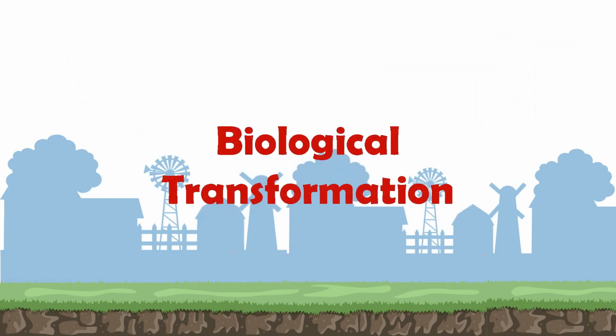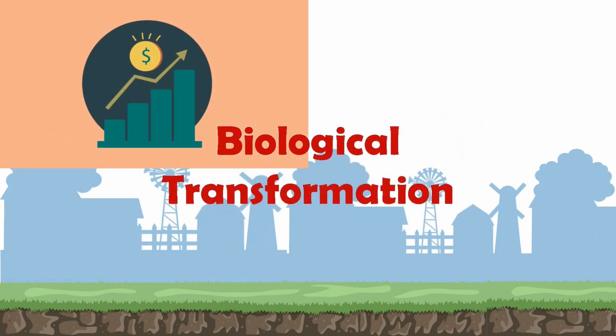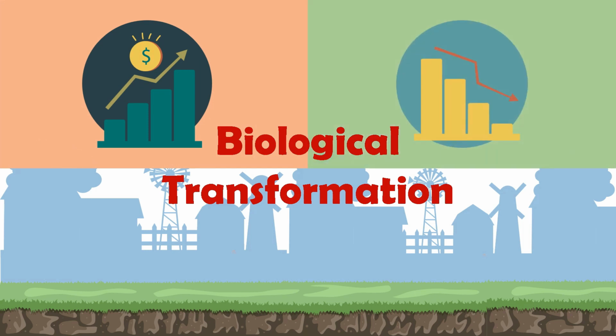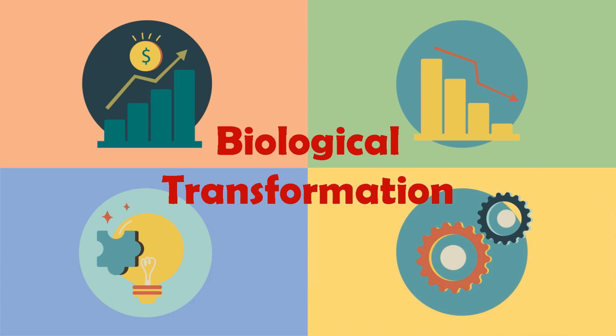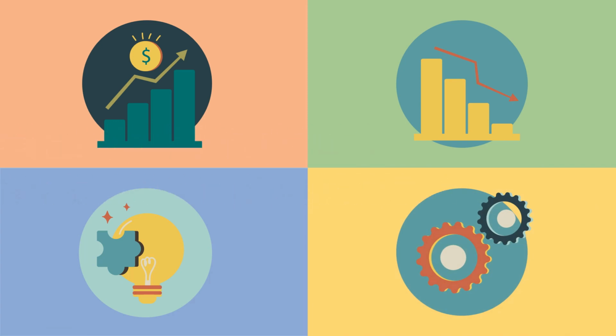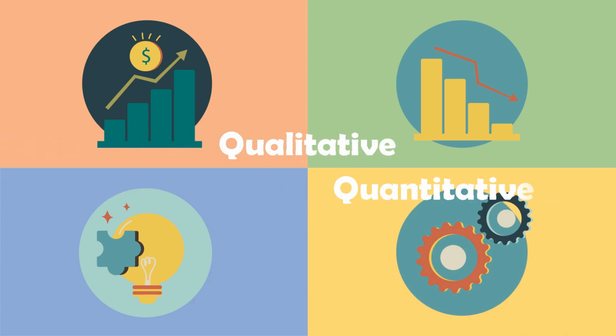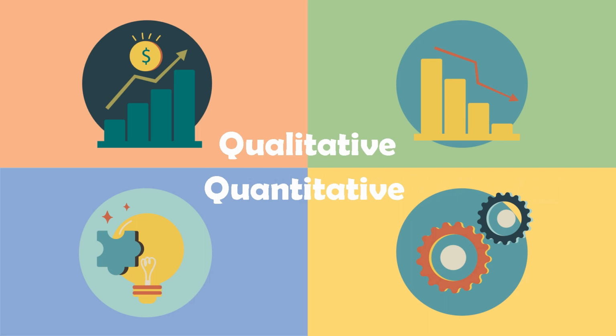On a biological transformation, we have growth, degeneration, reproduction or procreation, and production. This biological transformation creates qualitative and quantitative changes in a biological asset.